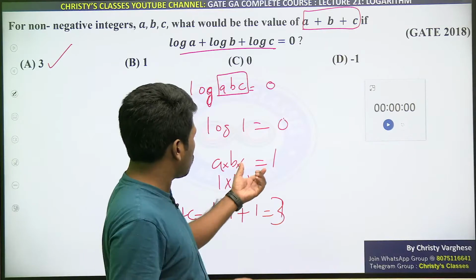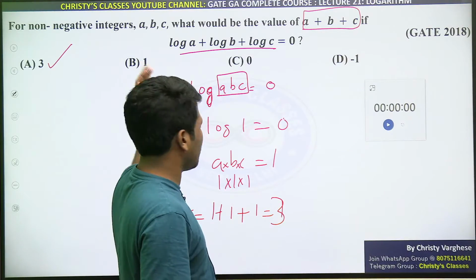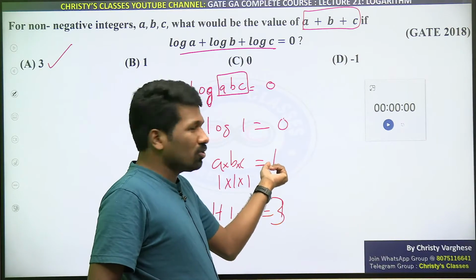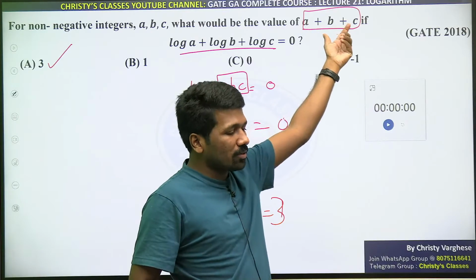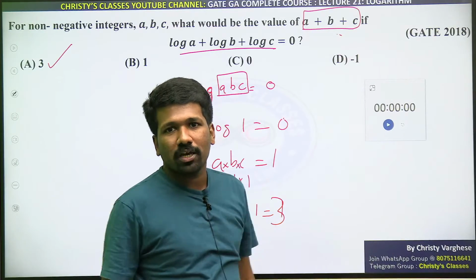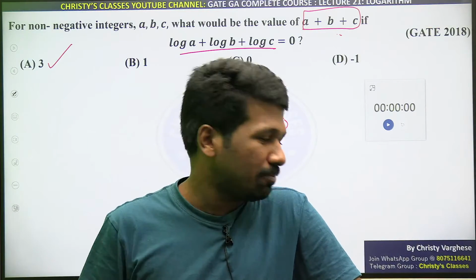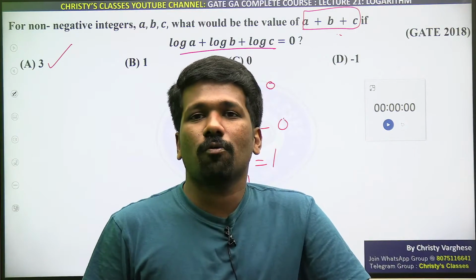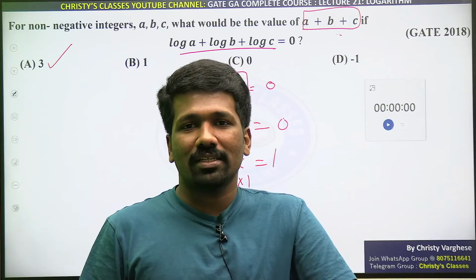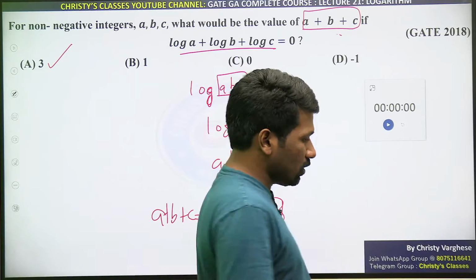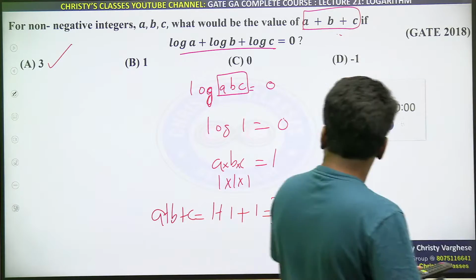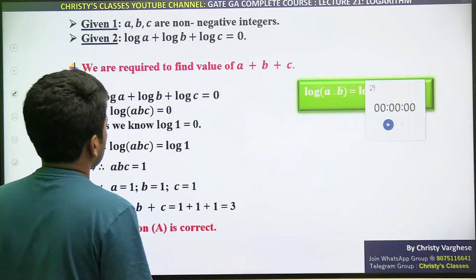Logarithm aspect, I think most of you solved it, because many of you are answering option B. So this much you got, but you are not reading the question properly. A plus b plus c is asked, and you are answering a into b into c. That should not be done. What is asked, that we need to answer. All of you understood? If that is clear, let's go to the next question.